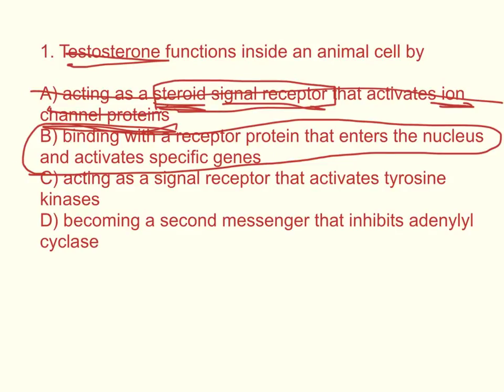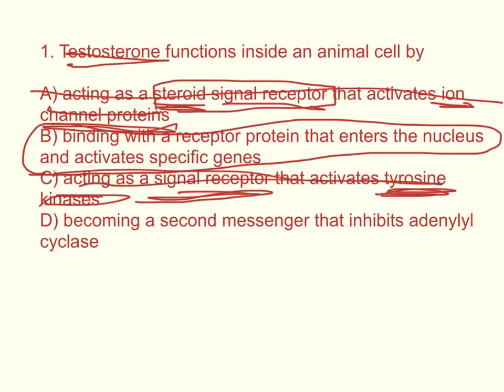C. Acting as a signal receptor that activates tyrosine kinases. Well, again, testosterone isn't a signal receptor, it's the actual signal itself. And tyrosine kinases have to do with the plasma membrane. And again, testosterone goes inside the cell. D. Becoming a second messenger that inhibits adenyl cyclase. Well, we haven't really covered adenyl cyclase. We will in a future lecture, but testosterone is actually a primary messenger, not a secondary messenger. But we'll cover that later.